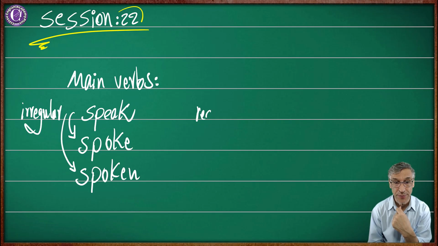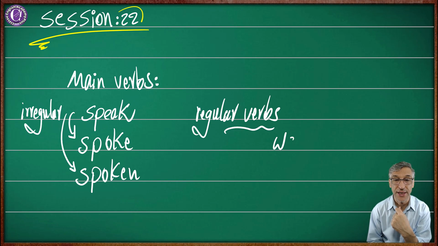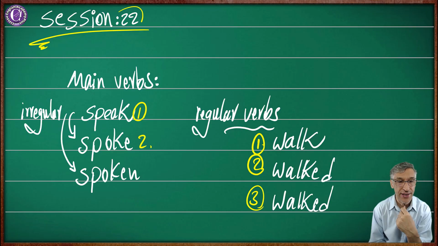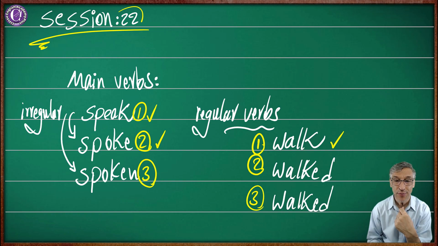We have regular verbs. Do you remember? The regular verbs and the main verbs. We have something like walk and walked. Yeah, we have ed here. It's very important. So, main verbs are going to be in three forms. Form 1, Form 2, Form 3. 1, 2, 3. Do you remember the first one and the second part? Yes. We use it for our everyday routine.